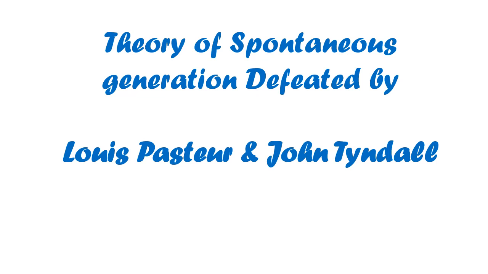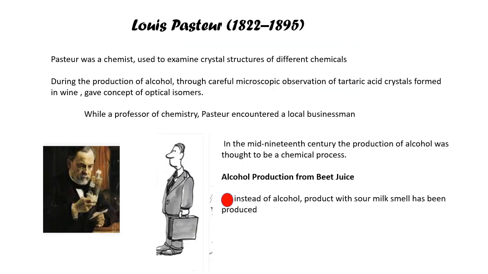How did they disprove this theory? Louis Pasteur was a very famous professor of chemistry at that time, and he used to examine different crystals of chemicals using microscopes.